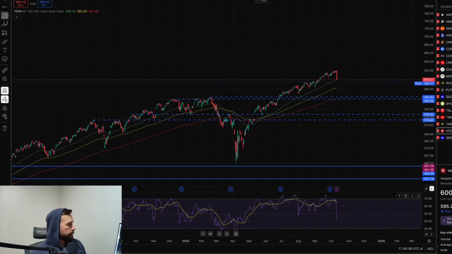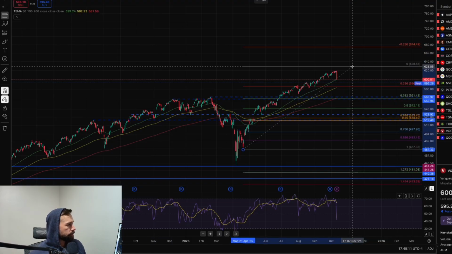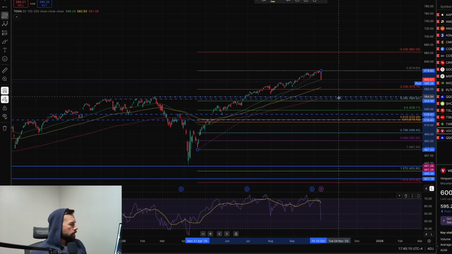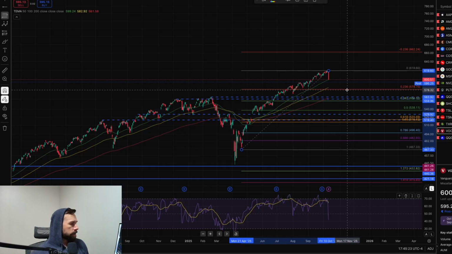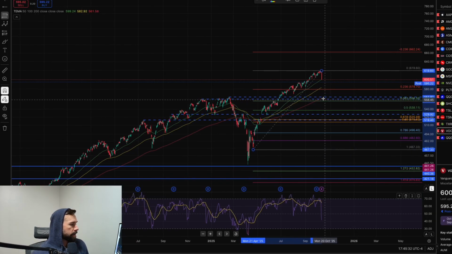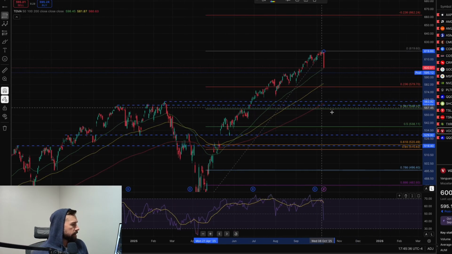So if we take the Fibonacci retracement from this bottom of wave 2 to the top of wave 3, we see the point. So wave 3 is typically retraced to the 0.236, 0.382. So the 0.236 is right around that 100 moving average. The 0.382 is right around that 200 moving average. So it's very possible we see around these areas.